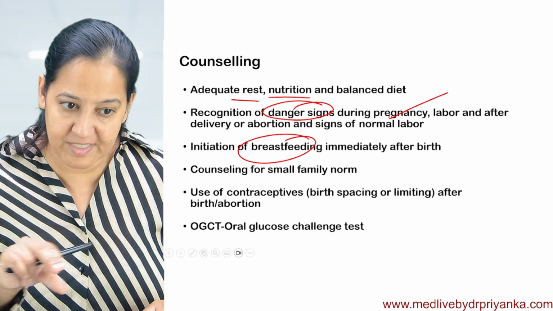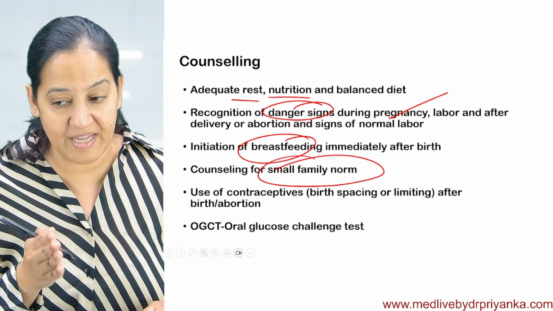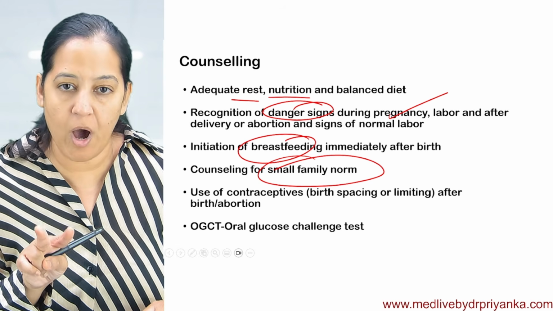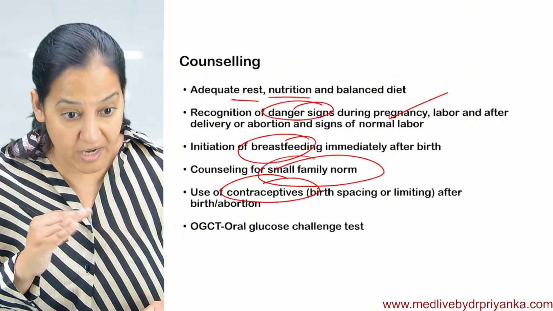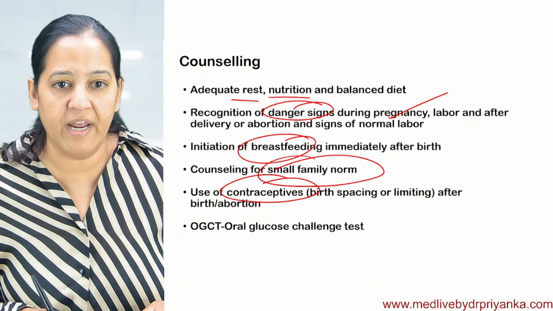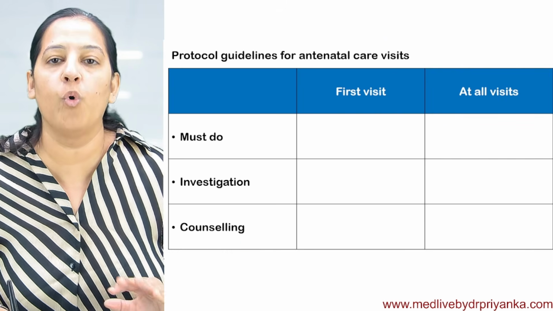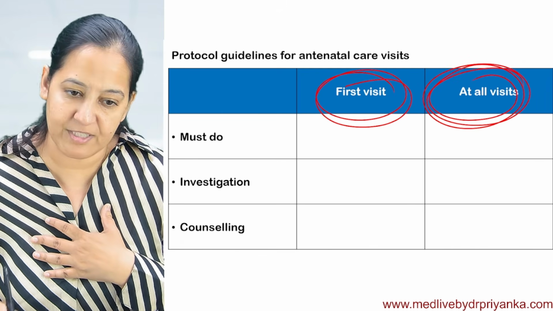We will counsel during the antenatal visits for a small family norm. We will say that this is already your second child, now don't go for the third child. This is a norm we are promoting in India. Also use of contraception after delivery. All these counselings we are going to do in the subsequent visits. So you should know what we are going to do in the first visit, and being a doctor, what our responsibility is for the subsequent visits.